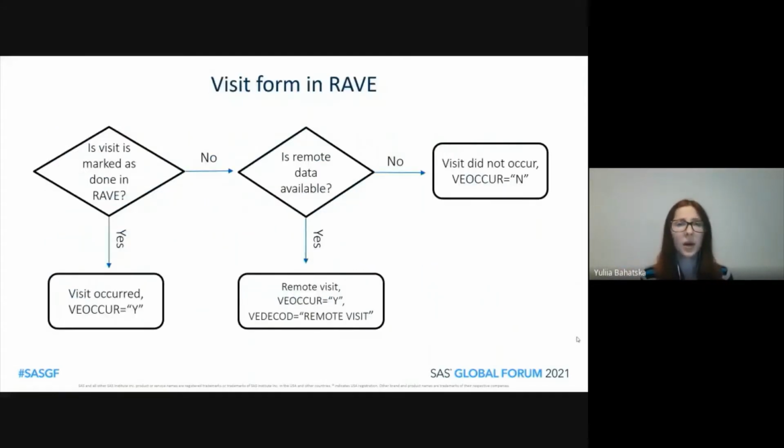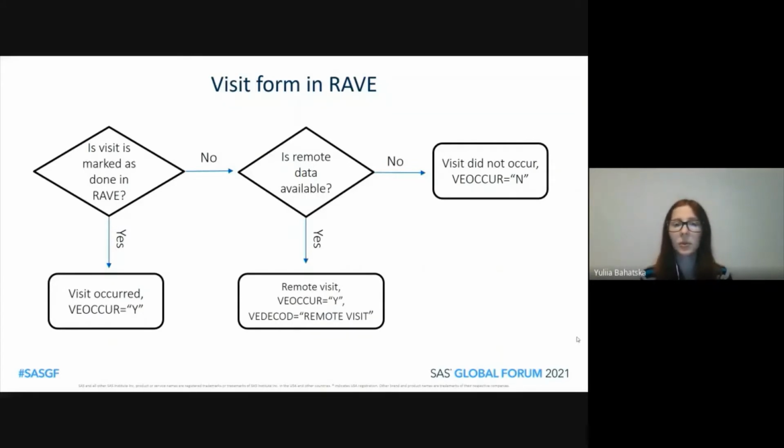Here we can see how the visit form from RAVE was handled. First, we wanted to see whether or not the visit occurred. So if the visit was marked as done in RAVE, we assumed that the visit occurred and assigned VOCCUR to yes. If the visit was marked as not done in RAVE, we wanted to see whether remote data was available or not. So if remote data was available, we assumed that the visit was remote and assigned VOCCUR to yes and VEDECOD to remote visit.